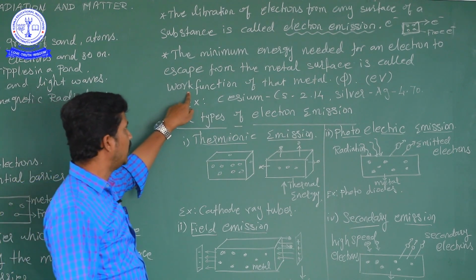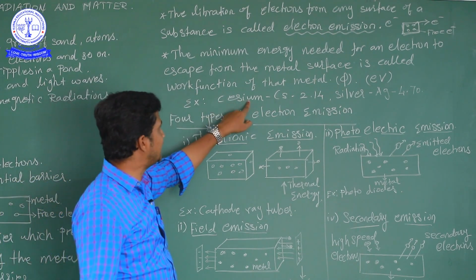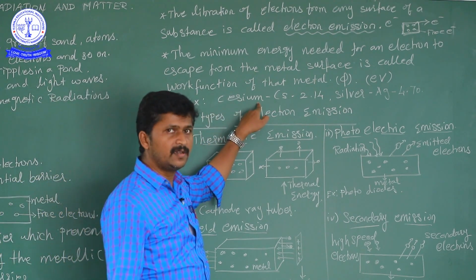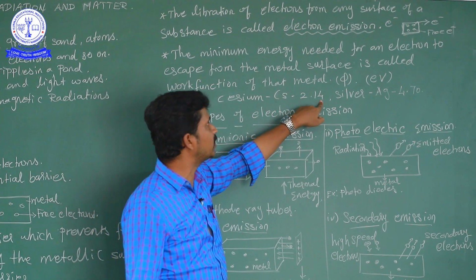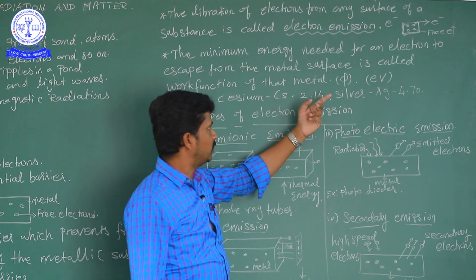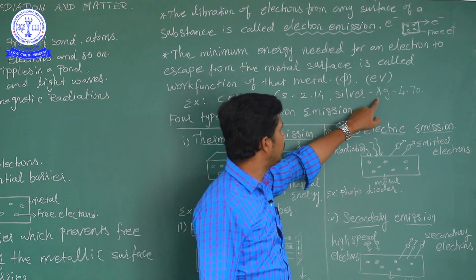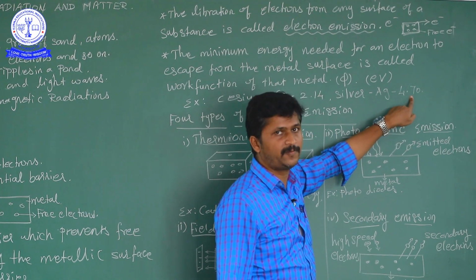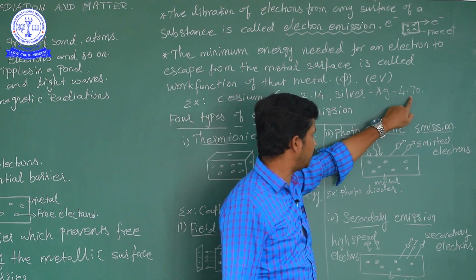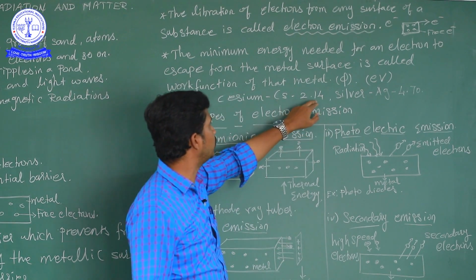For example, there are so many metals. For cesium, what is the work function? 2.14 electron volt. Then silver, Ag, 4.70. This is the required work function, the required minimum energy.